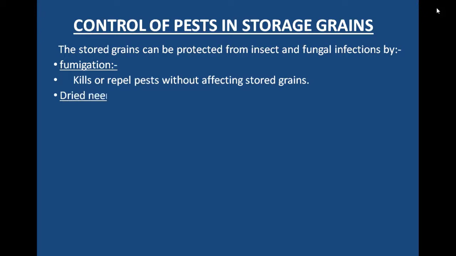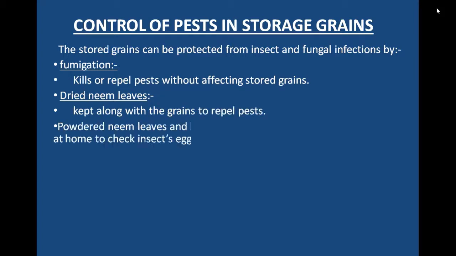Second is dried neem leaves, which are kept along with the grains to repel pests. Powdered neem leaves and black pepper are mixed with stored grains at home to check insects' eggs and larvae.